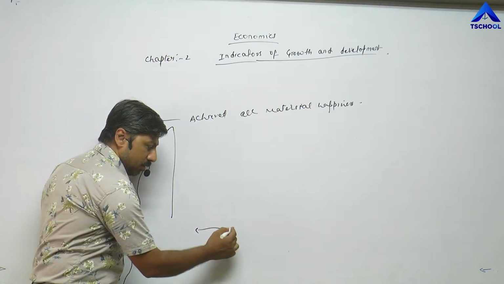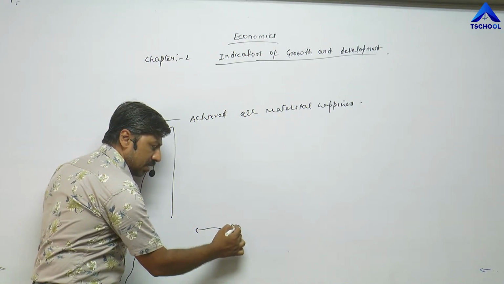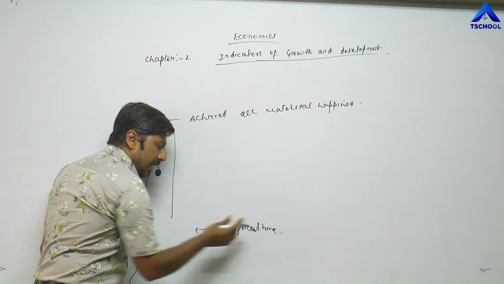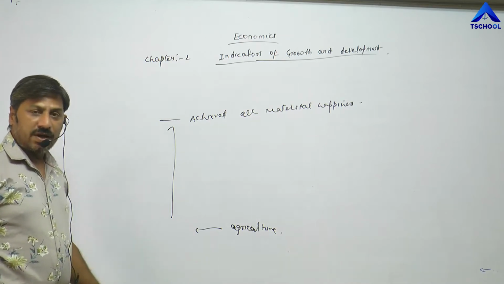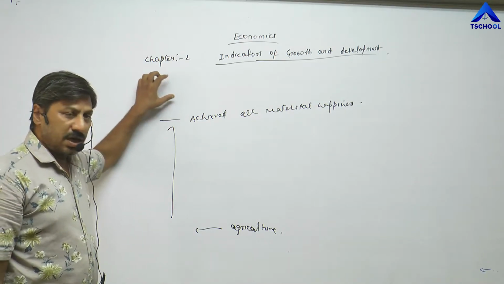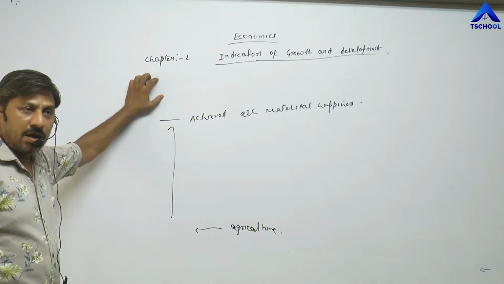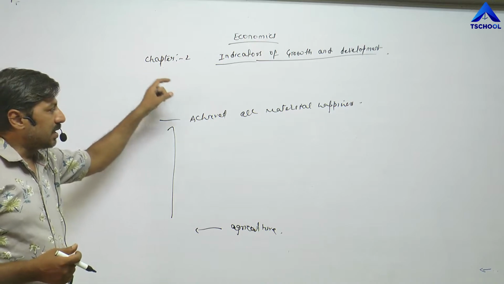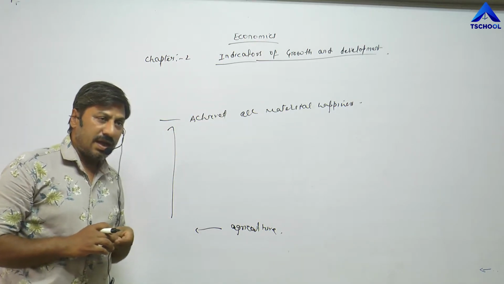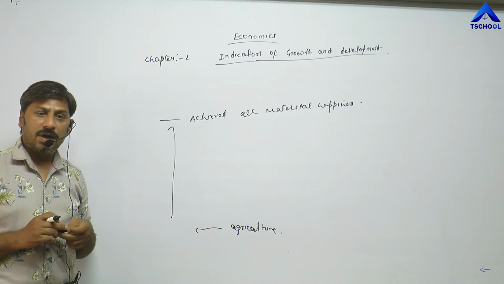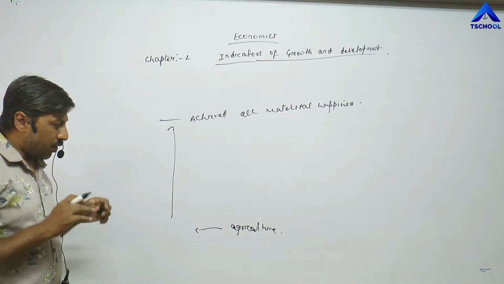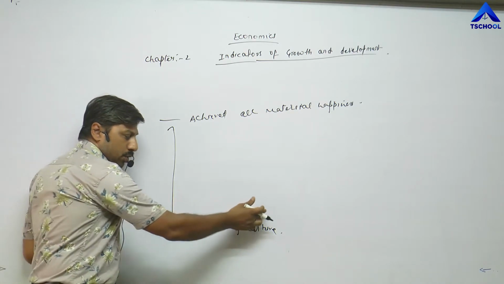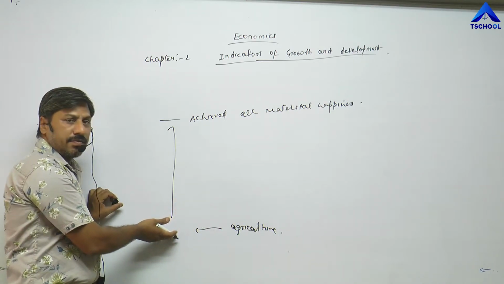Earlier, for earning, he was dependent on agriculture in his village. But after getting education, this individual decided to earn more income, to raise his standard of living, and to bring improvement in the quality of his life. For this purpose, he migrated himself from rural area to urban area.